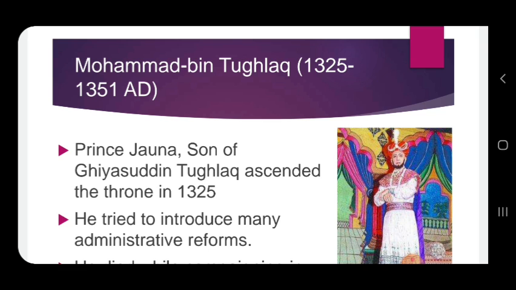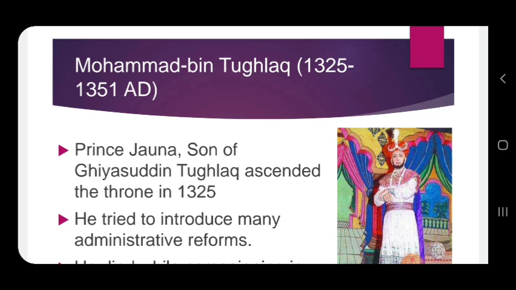The Mongol attacks increased during the reign of Alauddin Khilji and in the early years of Muhammad Tughlaq's rule.